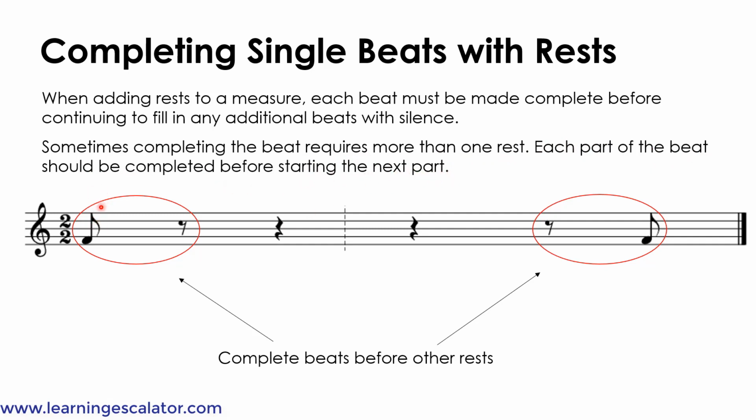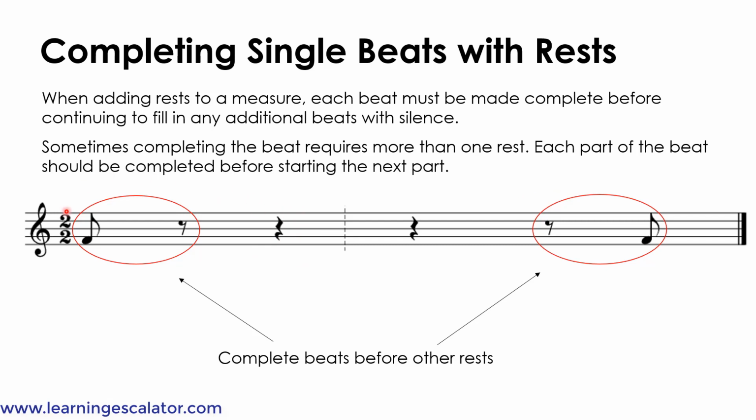So here it's in 2/2 time, and here is a half note, an eighth note, and since it's 2/2 time, you have to complete the beat first. So this is only a quarter of the required beat, which is a half note. So since this is an eighth note, you first put an eighth rest to complete half of a beat, which is half of a half note, and then you add another quarter rest to make it a half note.